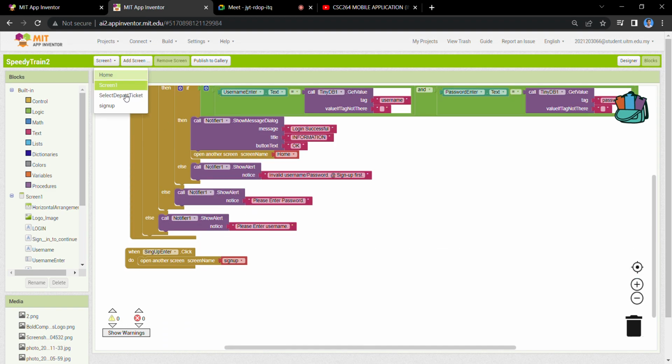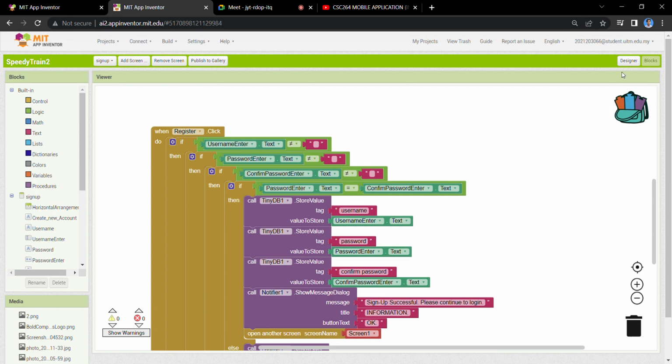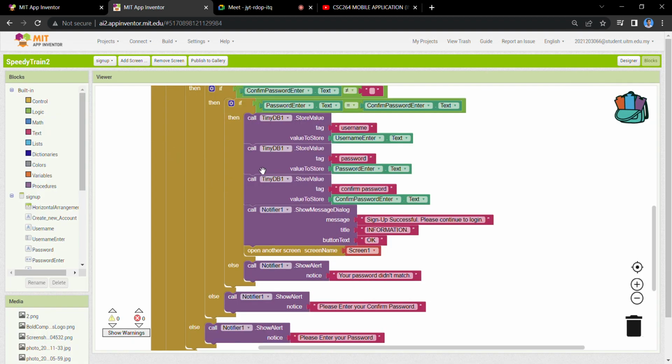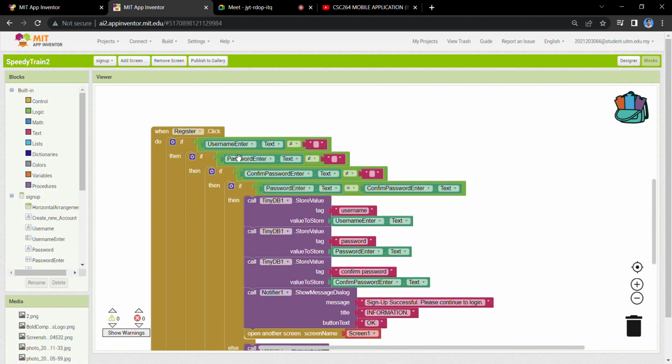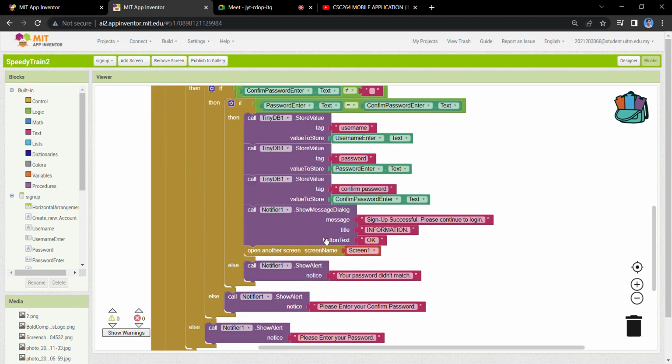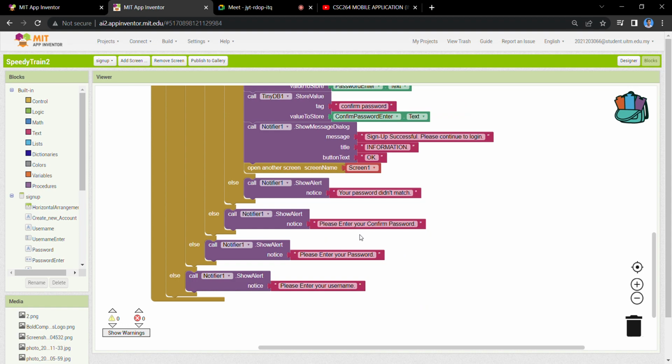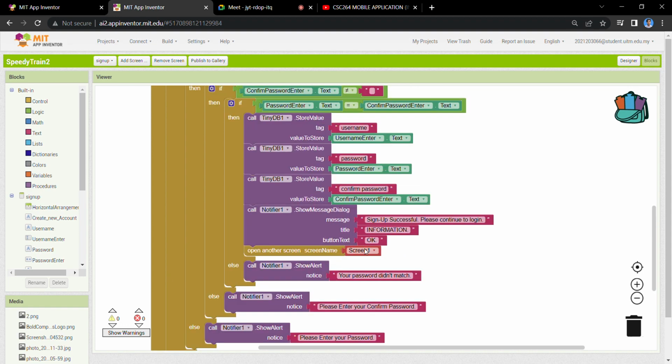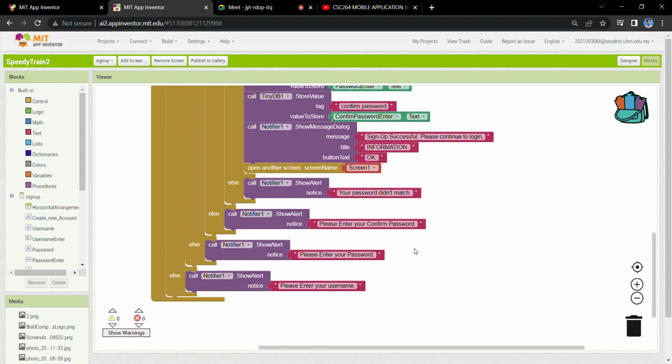Now I will explain the sign up page. Okay, the user needs to input the username, password and confirm password. If the user does not input the password, it will pop up here "please enter your confirm password", "please enter your password", "please enter username".